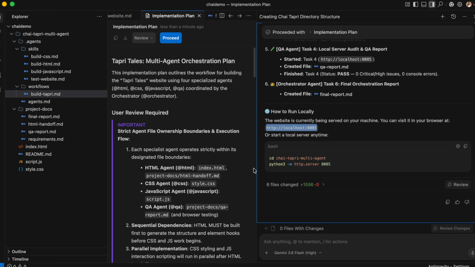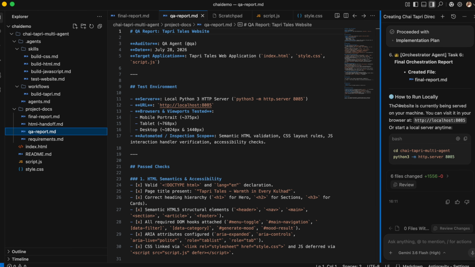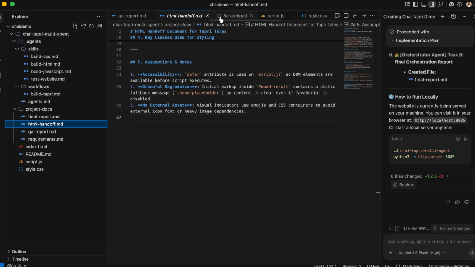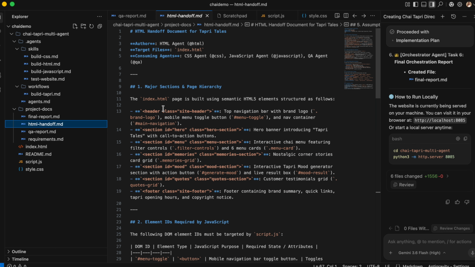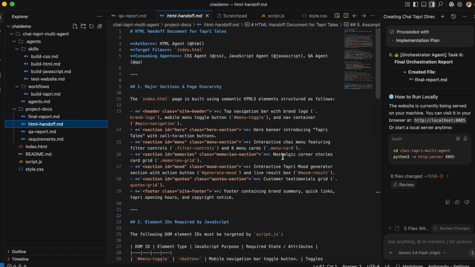Okay, so the point was to create a basic website using multiple agents. Now here you can see the QA has prepared the report as well. The HTML agent has also worked and prepared its document as well. This was the HTML handoff document which the HTML agent has prepared for the CSS and the JavaScript agent. So they all are working beautifully with each other.